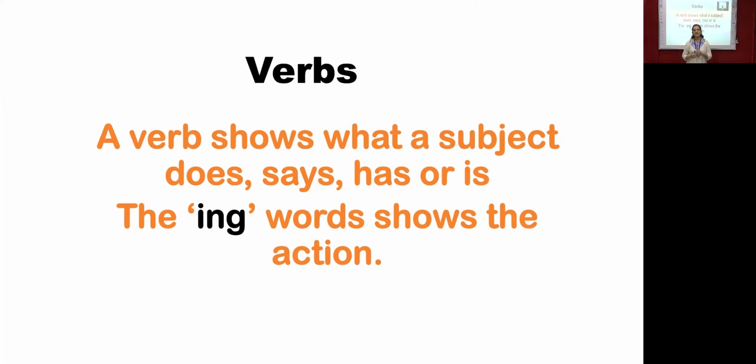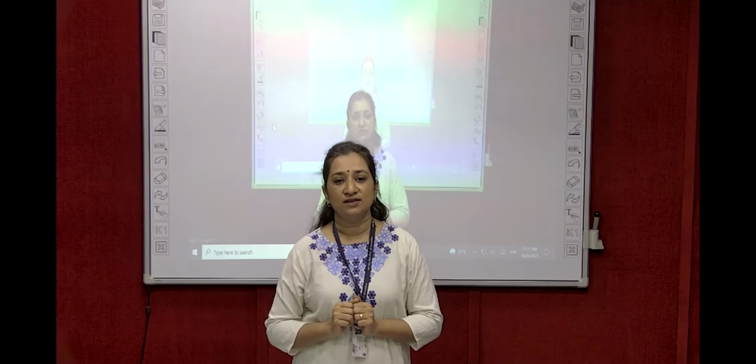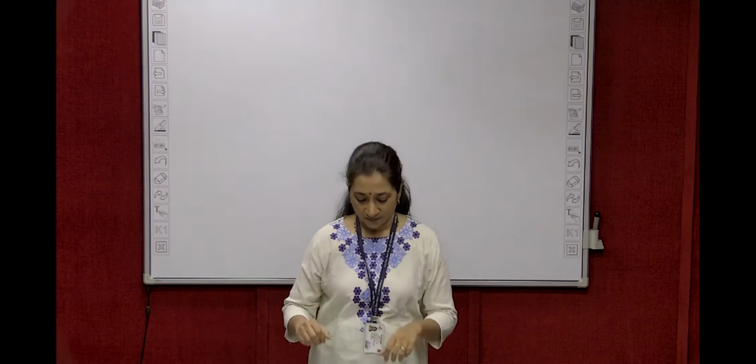Sometimes a sentence contains two verbs. I am playing. So here, am and playing, these two verbs give the sentence a meaning. So now you know that the verb gives a meaning to the sentence. So here are some more examples of ing words, ing verbs.